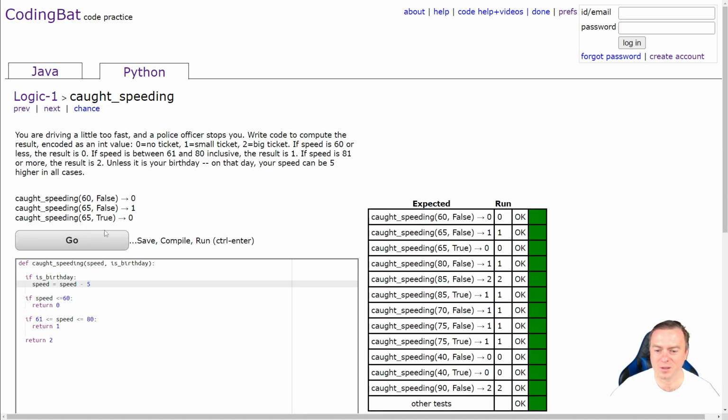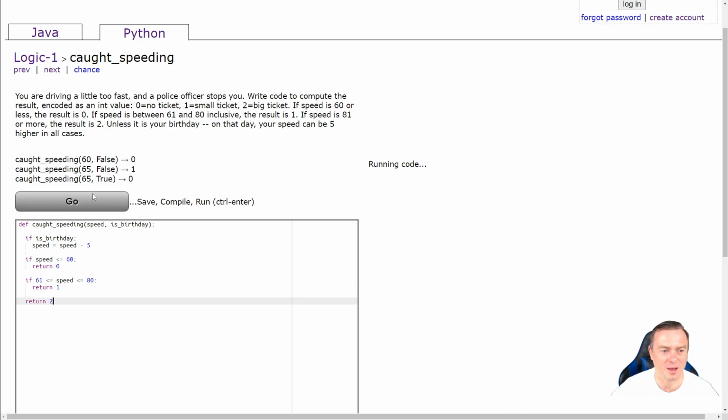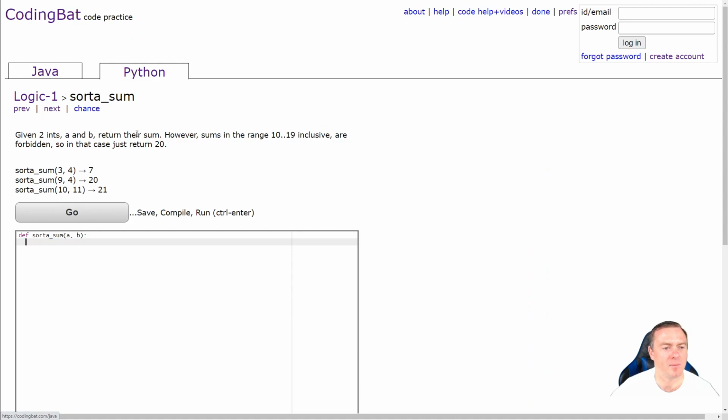Here we go. Cool. Right, so if it is your birthday, we then change the speed. So speed is now equal to the speed minus the 5 kilometers. If the speed is less than or equal to 60, you return 0. If the speed is between 61 and 80, return a 1. Otherwise, we just return a 2. How goes that? Cool. Next one.